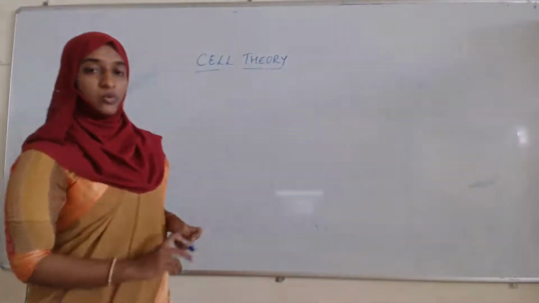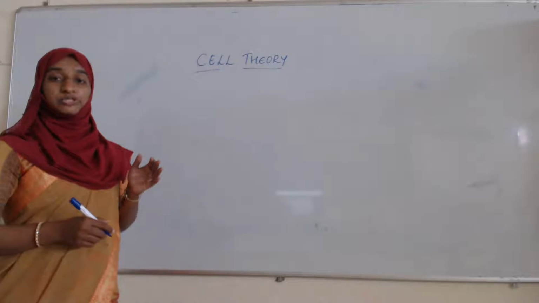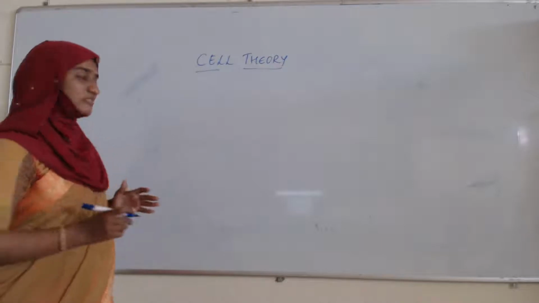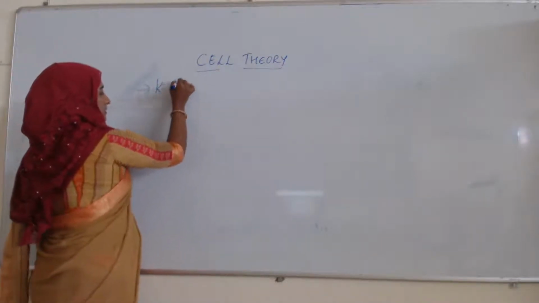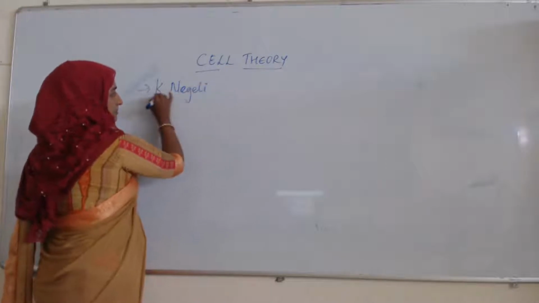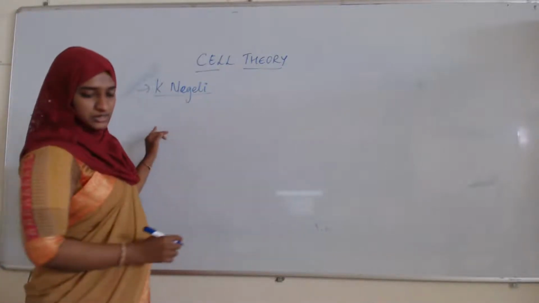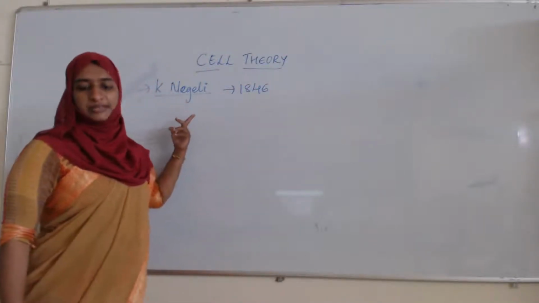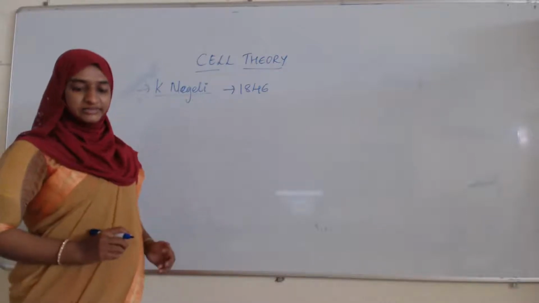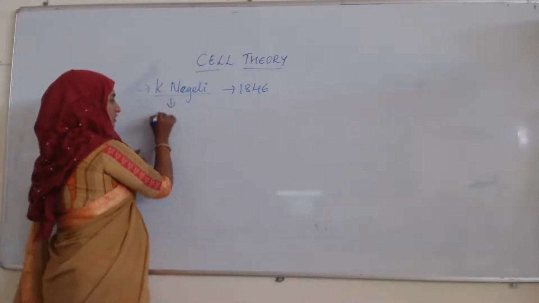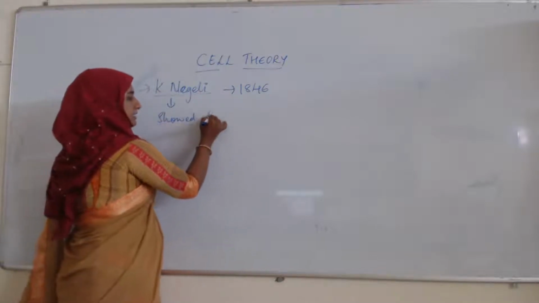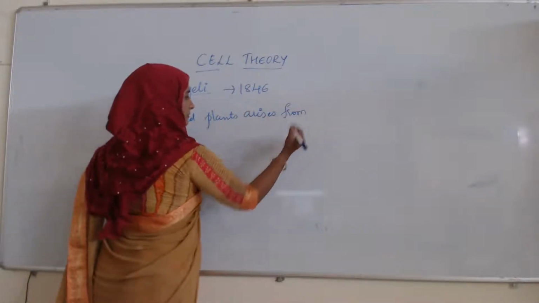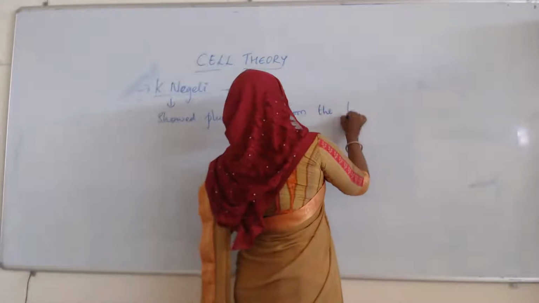See here. Next, one more person was involved in the contribution to the discovery of the cell theory. The name is J. Naegeli. In the year 1846, what he contributed to the cell theory was that he showed that plant cells arise from pre-existing cells.